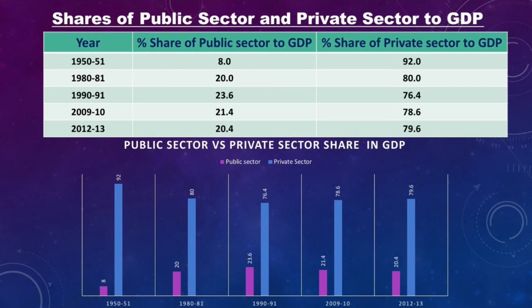You can observe that after 1991, the share of the public sector in 2009-10 decreased to 21.4%, and the share of the private sector increased to 78.6%. In 2012-13, the share of the public sector was 20.4%, and the share of the private sector increased to 79.6%. So this share is increasing and decreasing according to the preference given by the government of India. The policies taken by the government of India may change the share.